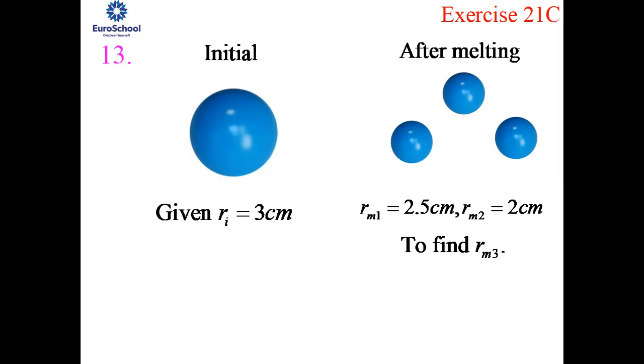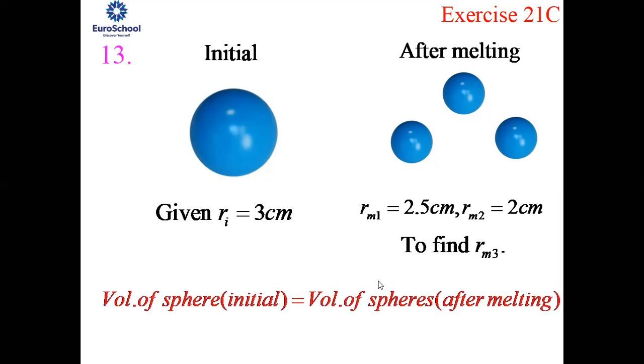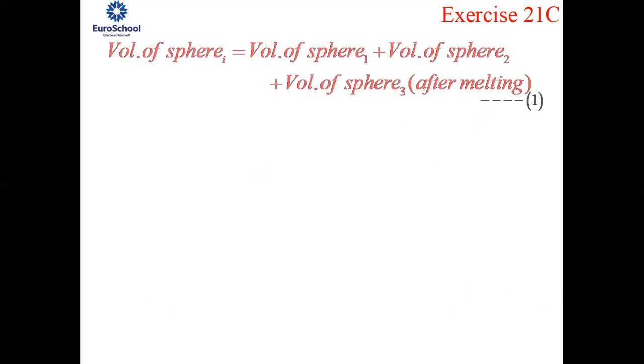Ma'am, we can say that the volume of the bigger sphere is equal to the sum of the volumes of the smaller spheres. Yeah, very good. The volume of the initial sphere will be equal to the volumes of all the 3 spheres, right? Here they have mentioned that there are exactly 3 spheres. So we take it to be the sum of the volume of the first sphere plus the volume of the second sphere plus the volume of the third sphere after melting.